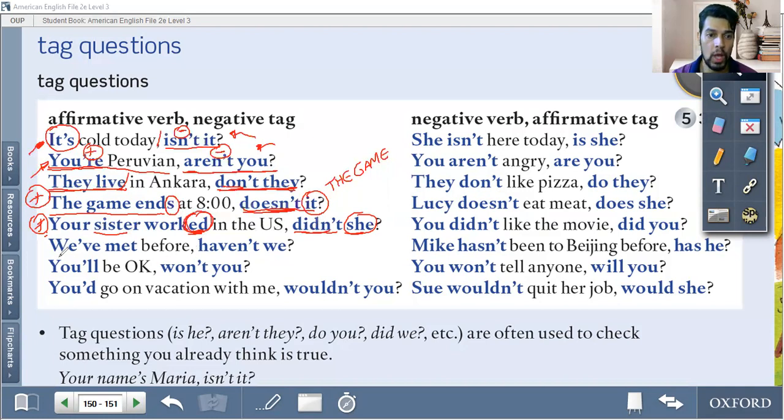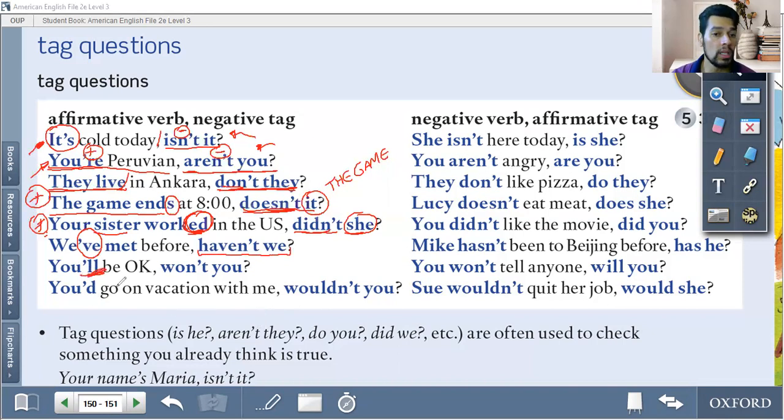All right? We've met before, haven't we? So look, you have present perfect with the auxiliary have. So you've met before, haven't we? Always remember, it's kind of a tip. You've met before. What is the negative? You haven't met before. So you know that the negative auxiliary is haven't. So that's the one you're using here on the other side.